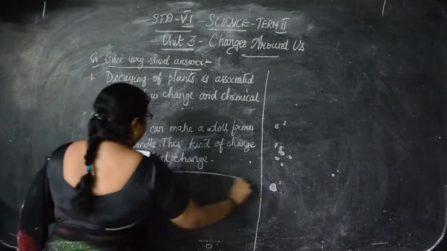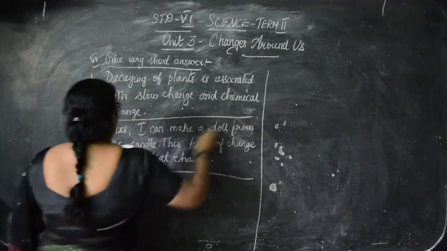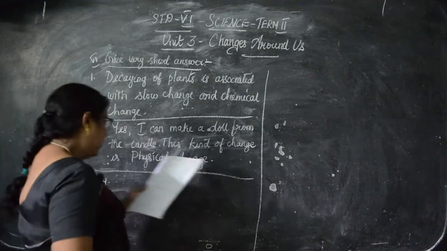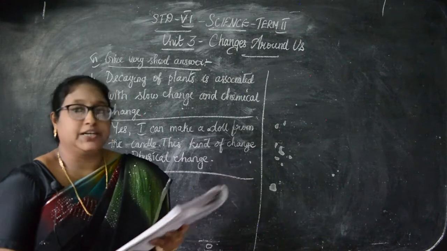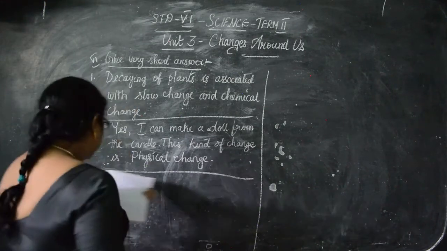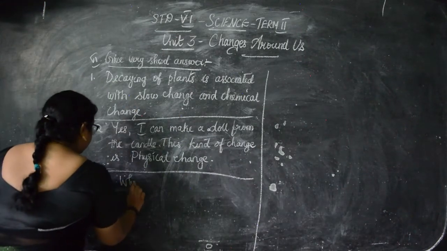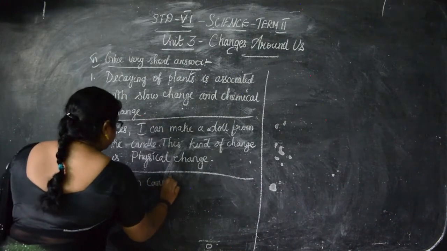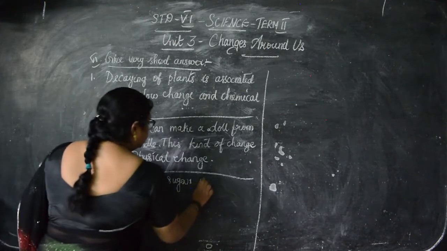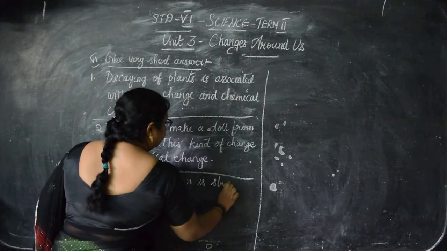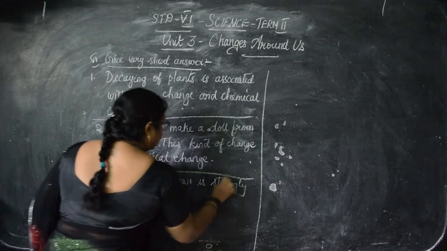The third we have already marked in the book. Now we'll see the fourth one. What happens when cane sugar is strongly heated? Mention any 2 changes in it, they have asked. So the answer is: when cane sugar is strongly heated,